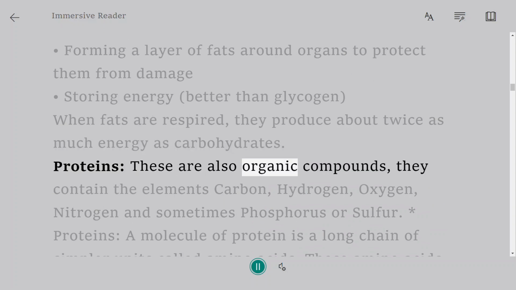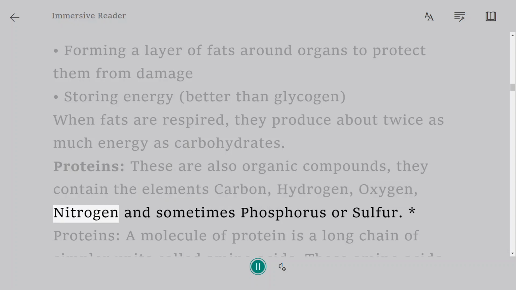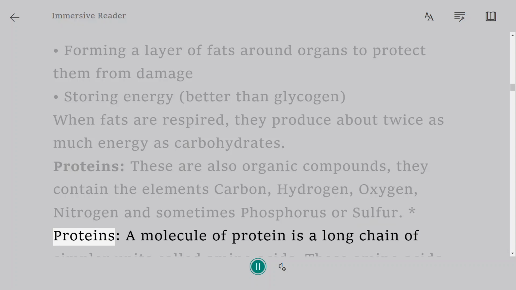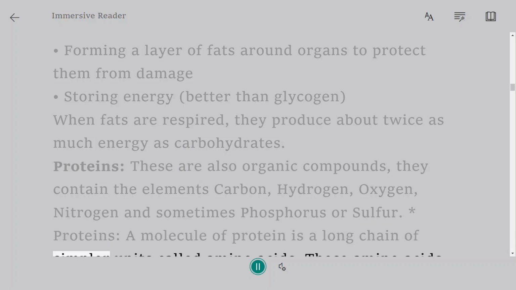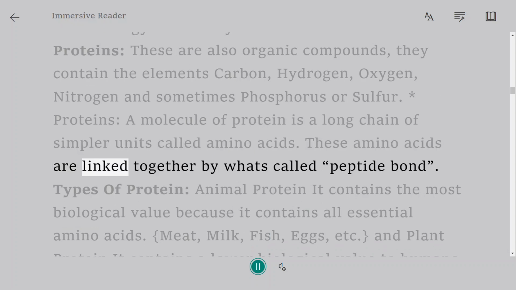Proteins: these are also organic compounds. They contain the elements carbon, hydrogen, oxygen, nitrogen, and sometimes phosphorus or sulfur. A molecule of protein is a long chain of simpler units called amino acids. These amino acids are linked together by what's called peptide bond.